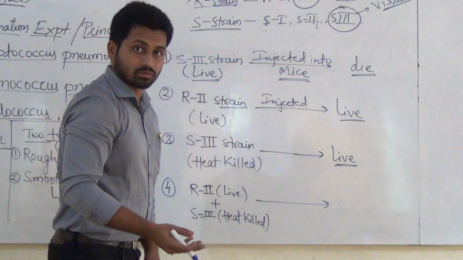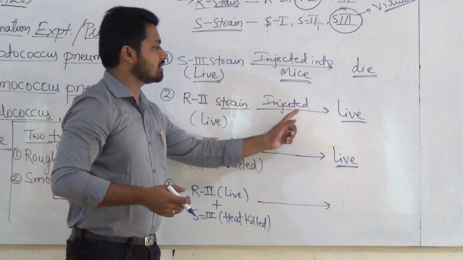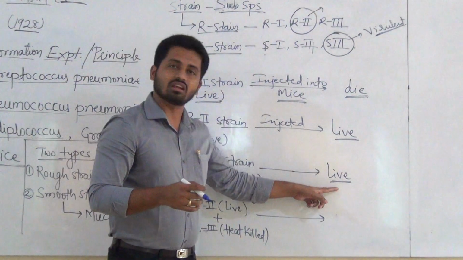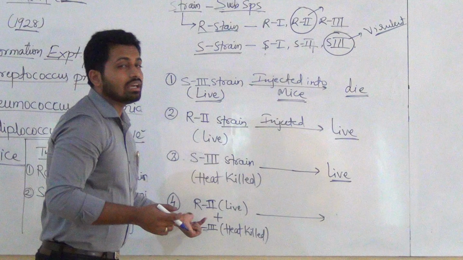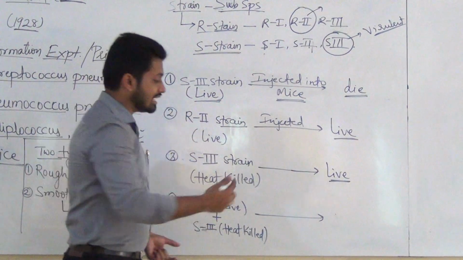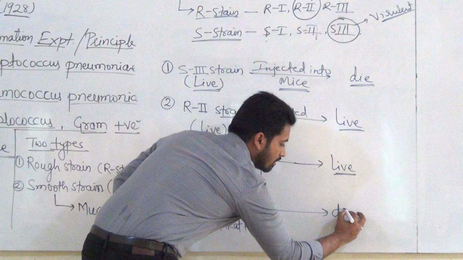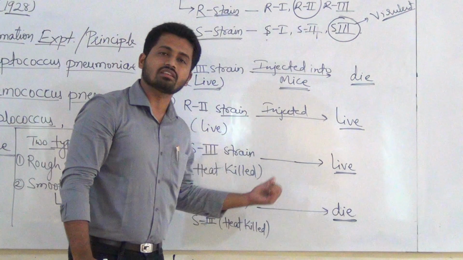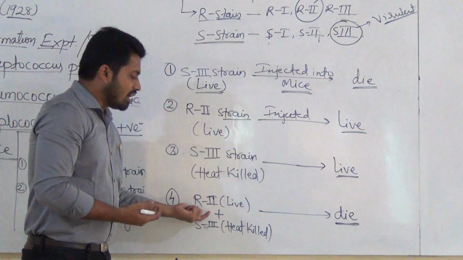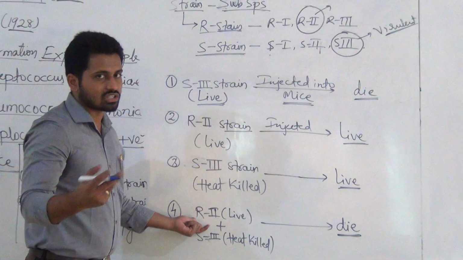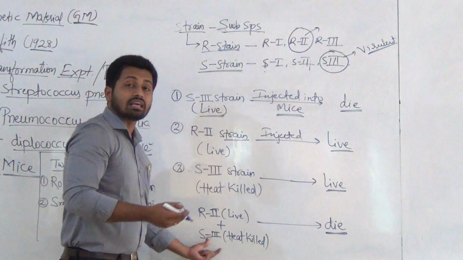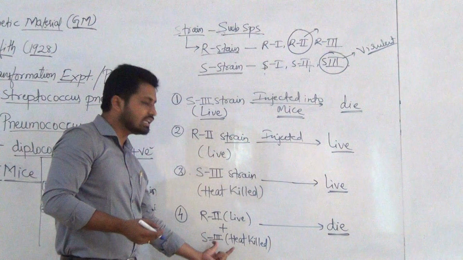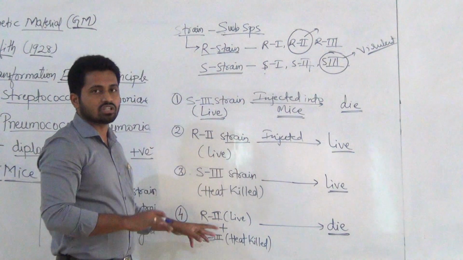What will be the result? Of course, when live R2 is injected, the mice survive. Even when heat killed S3 is injected, again the mice survive. They are not going to die. But here we get an interesting result: the mice die. The mice die of pneumonia. So again this is an interesting and shocking result. Why? Because live R2 is non-pathogenic and will not cause pneumonia, and S3 is already heat killed, it is not living. If you use living S3 the mice will die, but we are using heat killed. So both are in a non-pathogenic condition.